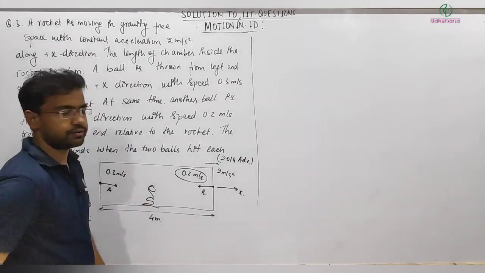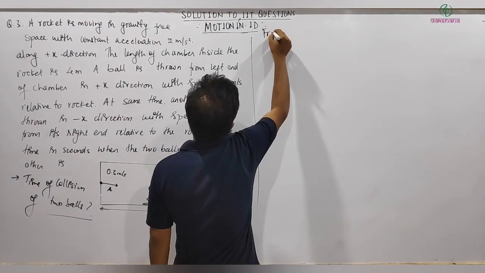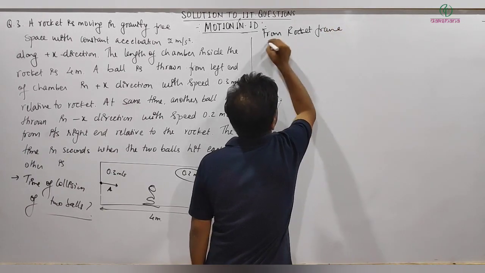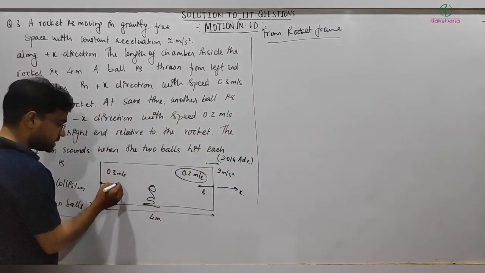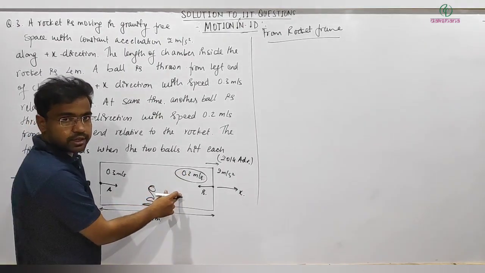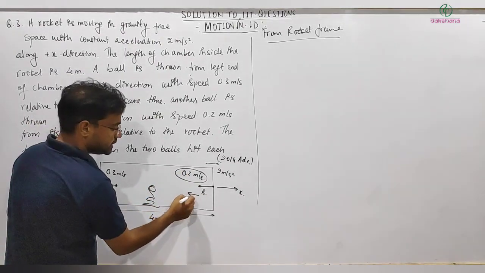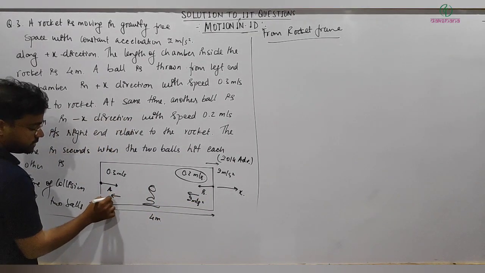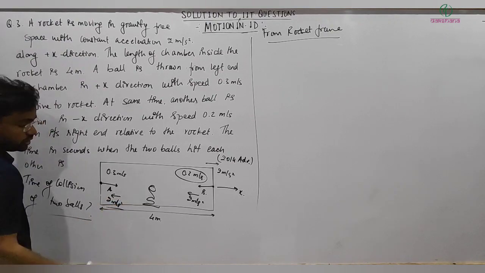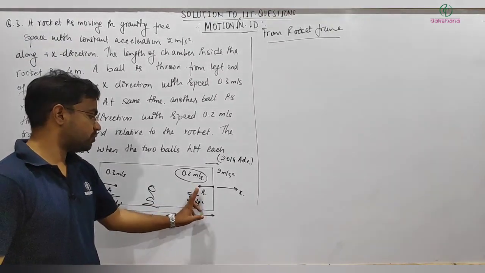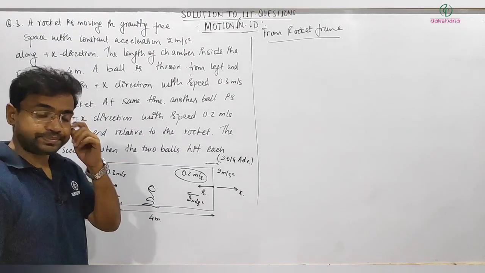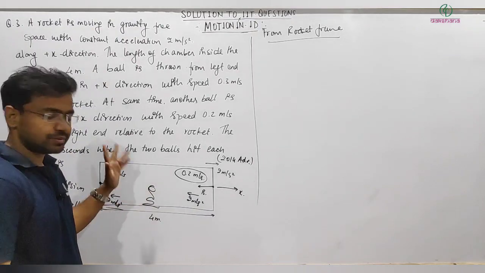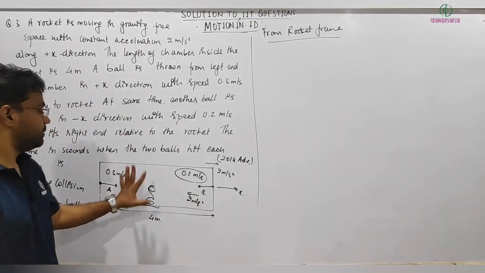So we are in the rocket frame. From the rocket frame, the acceleration of this ball will be what? I am in a non-inertial frame. So it will have an acceleration of 2 meter per second square, and ball B will also have an acceleration of 2 meter per second square. So if we just look at the relative acceleration of ball B with respect to A, it will be 0, and the relative velocity will become 0.5. So according to that we should get a different answer, but wait for it.